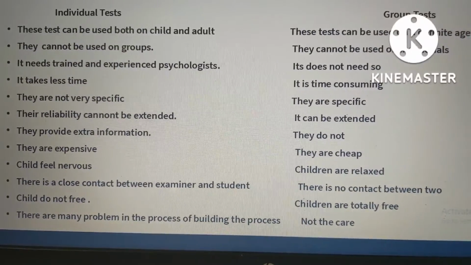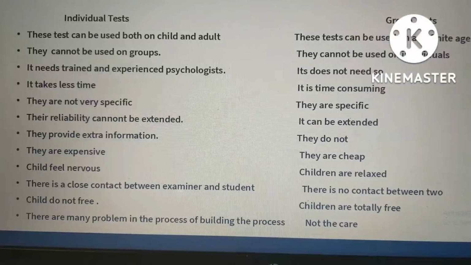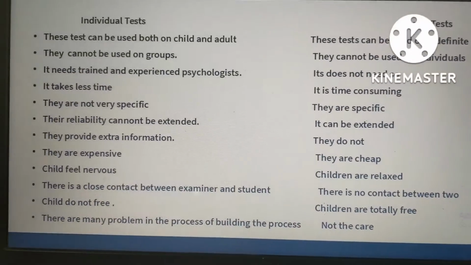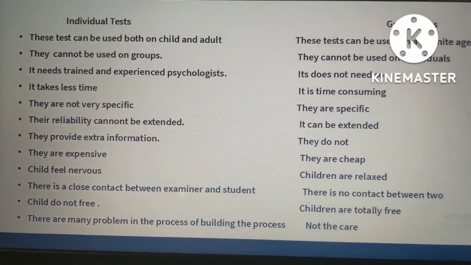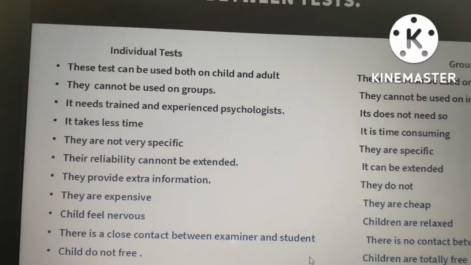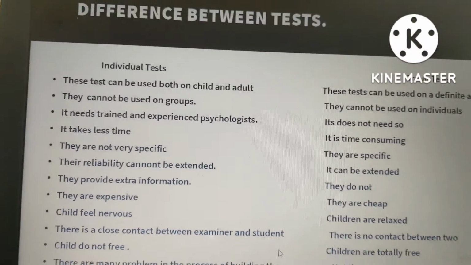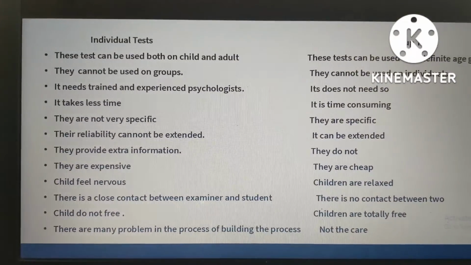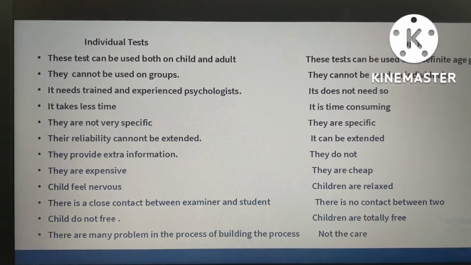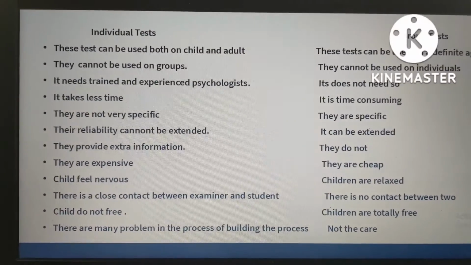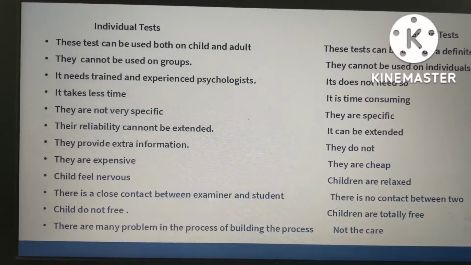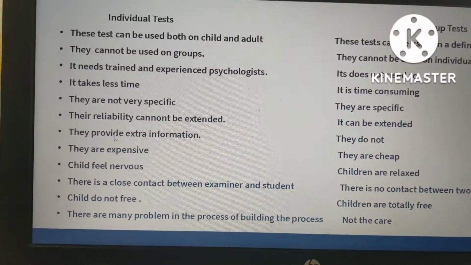There is close contact between examiner and student in the individual test, because they both are only talking and they both are only there. The close contact between the examiner and student will be there in the individual test, and when the group test is being taken, there is no contact between the two, the examiner and students are not connected directly.